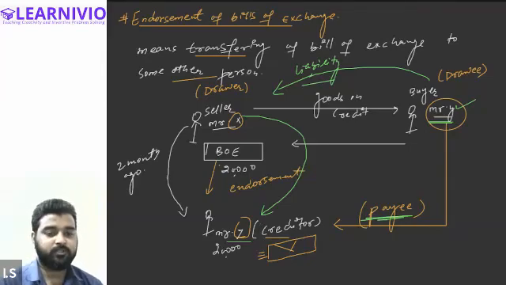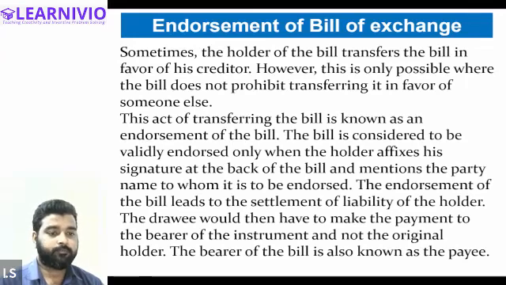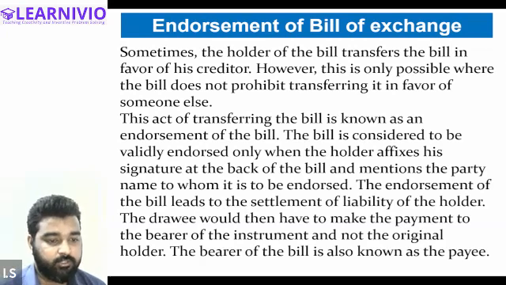As soon as the bill is endorsed, it leads to the settlement of liability of the holder and the drawee.